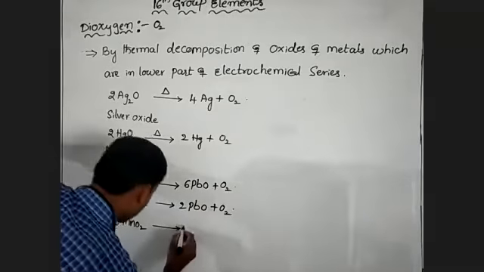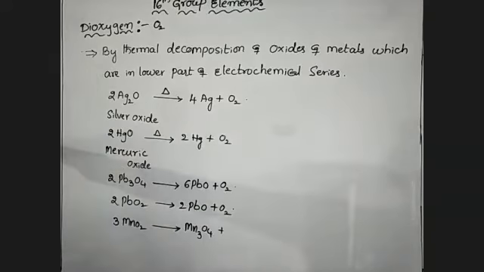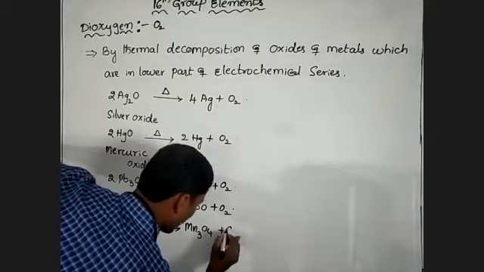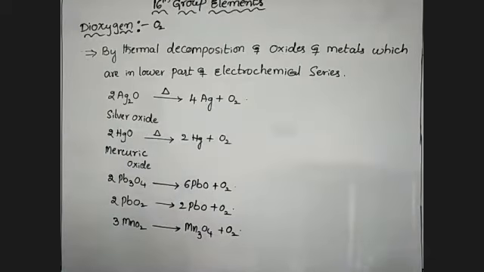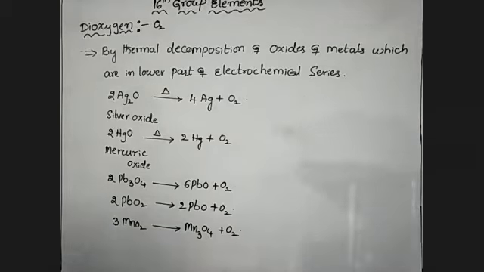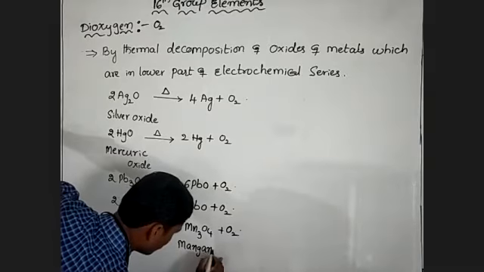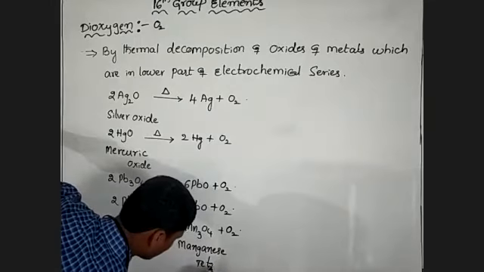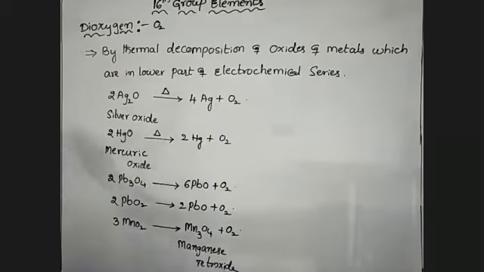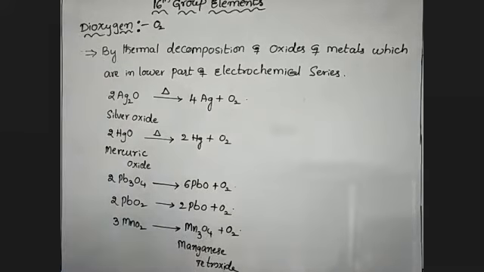It forms Mn3O4, trimanganese tetroxide, and dioxygen. Mn3O4 is also called manganese tetroxide or trimanganese tetroxide. So these are other preparations of dioxygen.